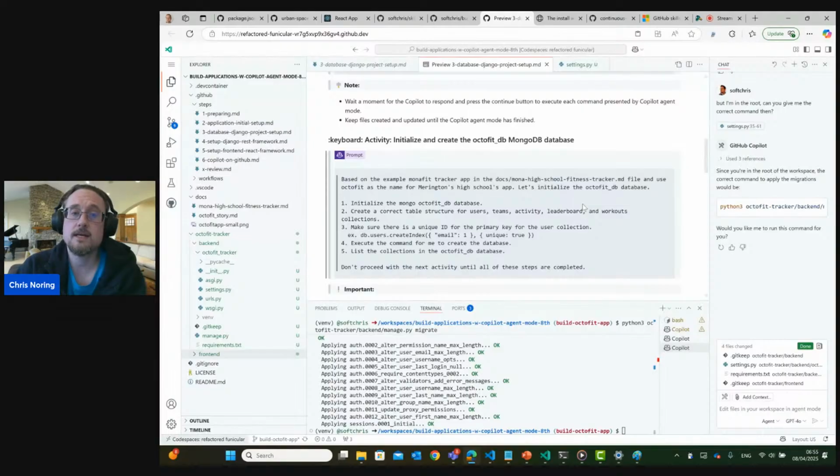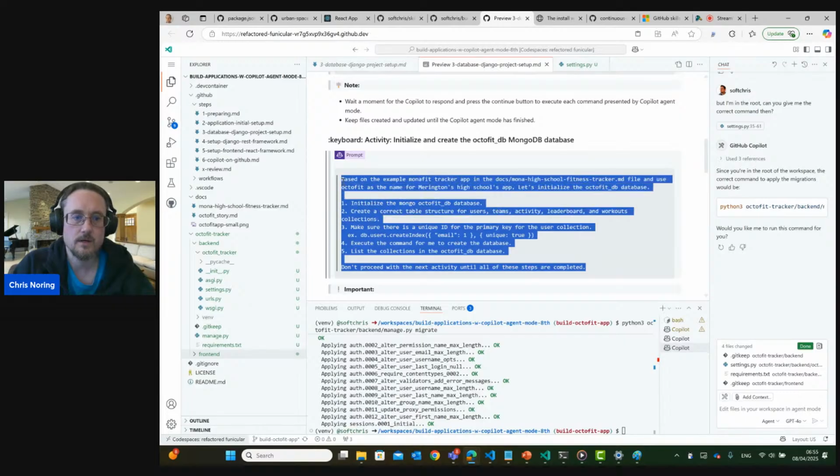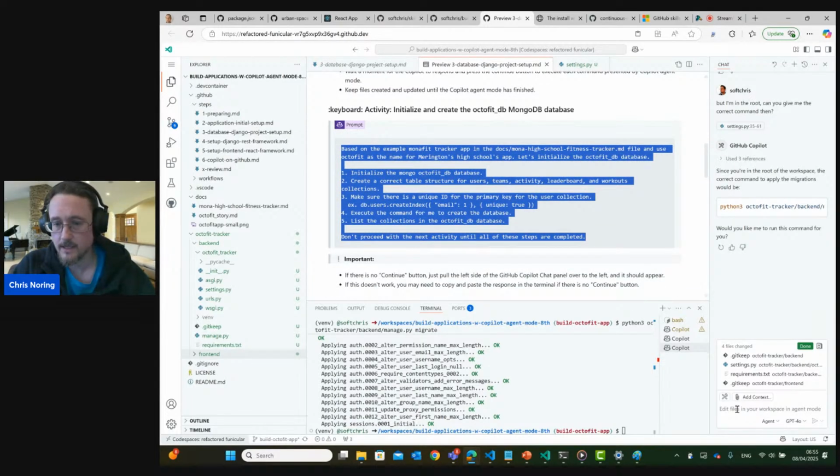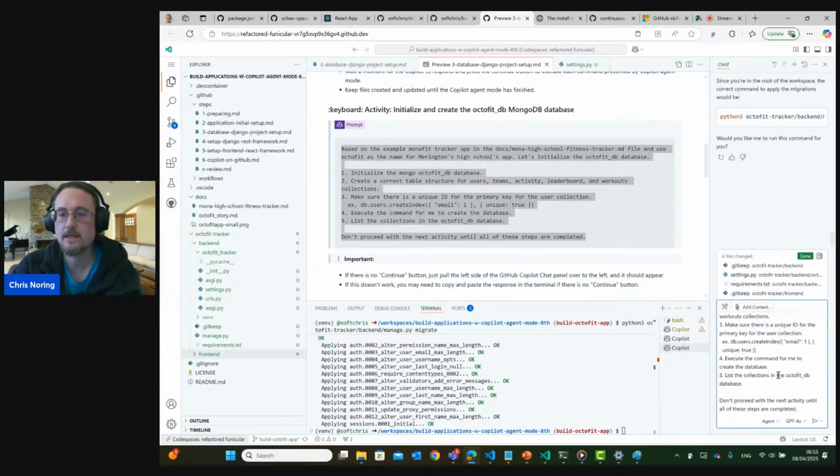And now it's saying to initialize and create the database. Remember, I said we have a MongoDB database. We have a service that's up and running, but we don't have an actual database. That's what this command will do. So this command will produce an outcome that will end up creating the database. Again, copy paste exercise. Just make sure that you copy paste it properly.